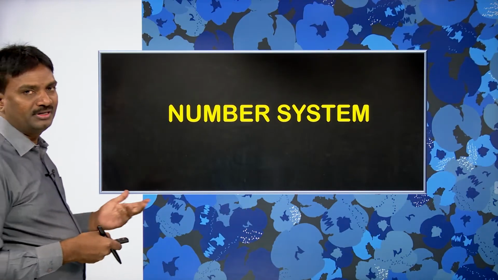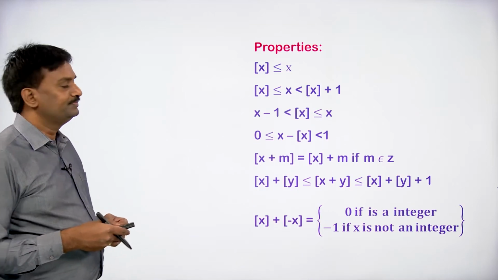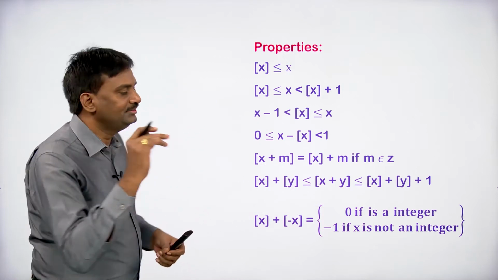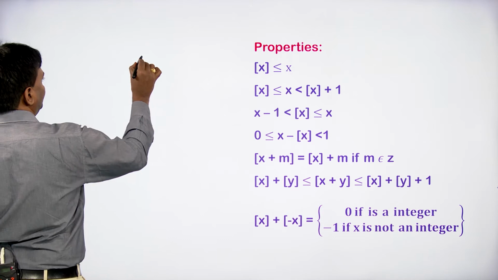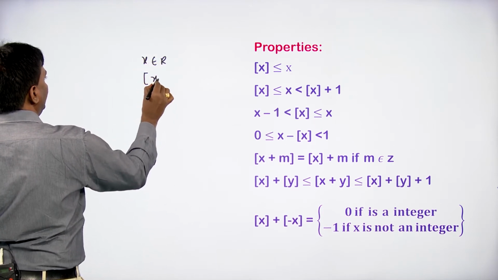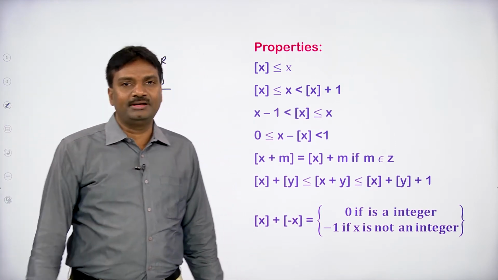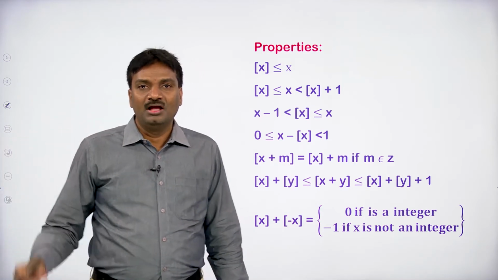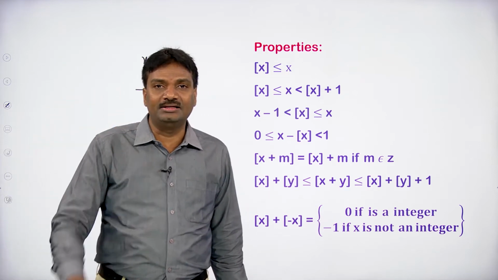Number system, number theory or theory of numbers are all the same. Now, look at this: properties of the greatest integer function. If x is any real number, then we can denote the greatest integer function like this. We read this as step x. I already told you this is not a normal bracket. How can we know whether this is a bracket or the greatest integer function?